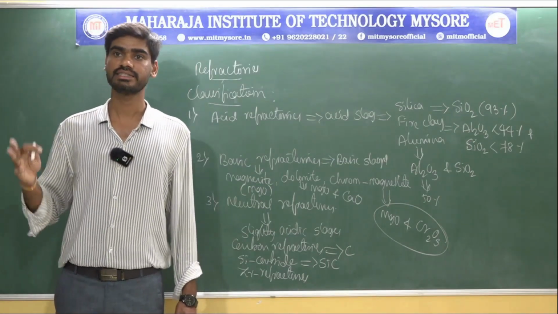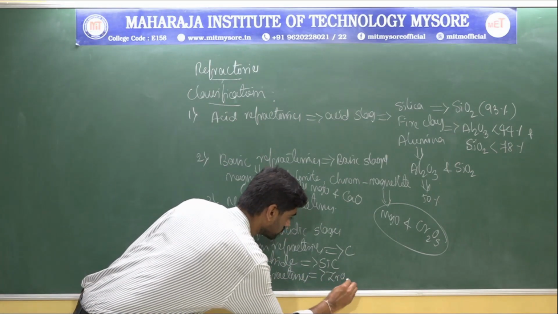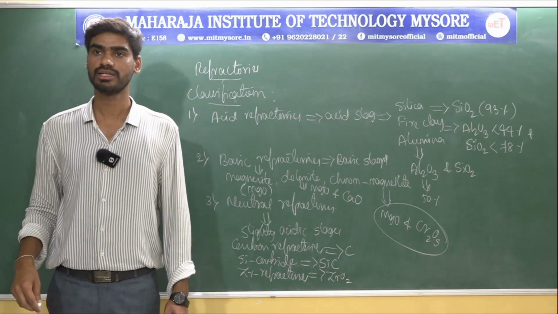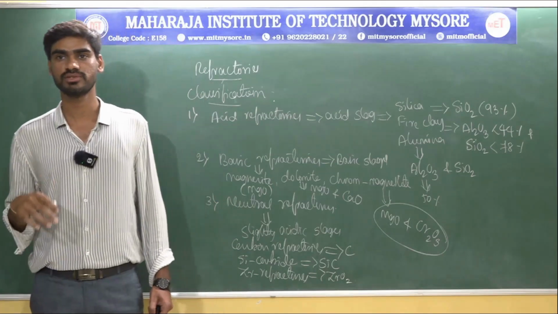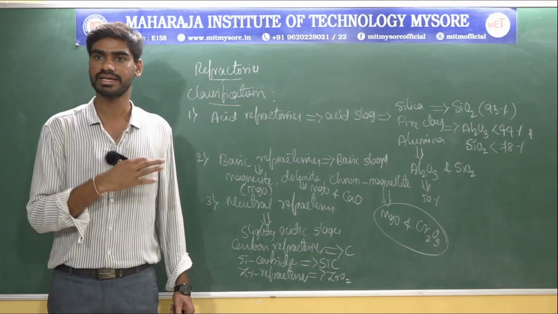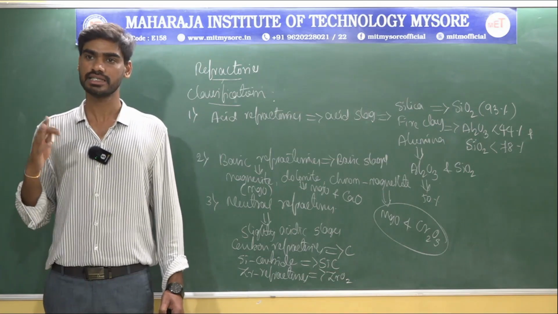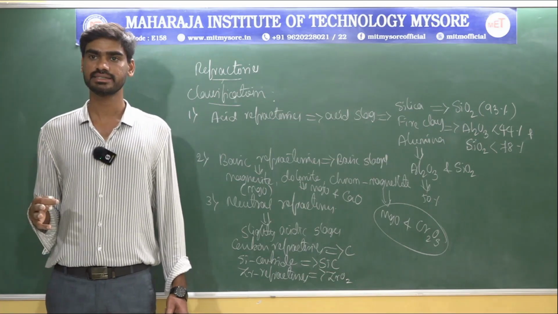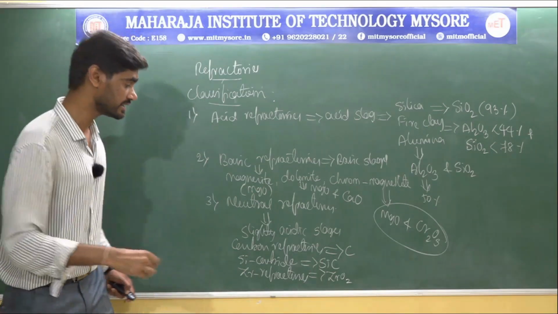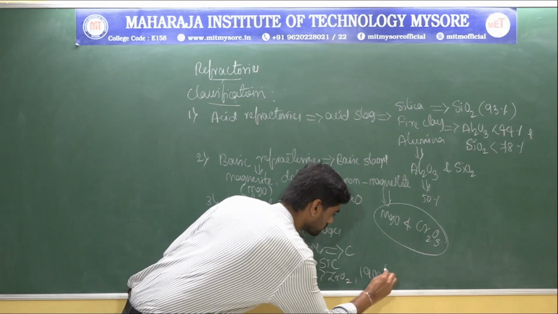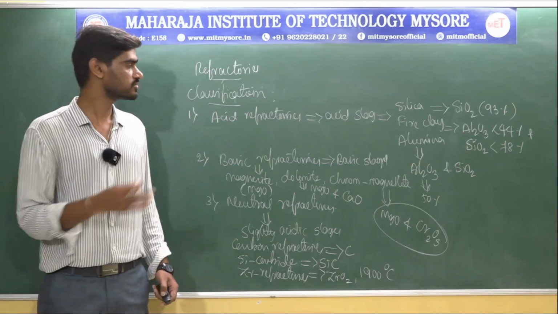When it comes to zirconia refractories, the third important type of neutral refractory, zirconium oxide, ZrO2, is the primary component. As building materials for high temperature applications, zirconia refractories are very helpful. They frequently appear in applications including casting nozzles and gates, crucibles, furnace linings, and kilns where temperature exceeds up to 1900 degrees centigrade. So this is about the classification of refractories based on chemical composition.